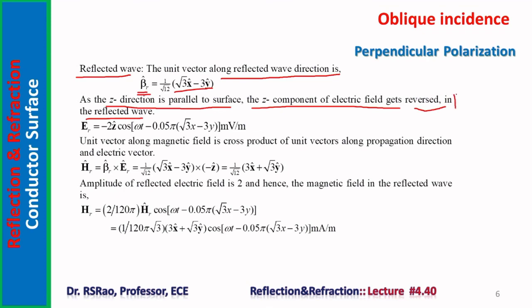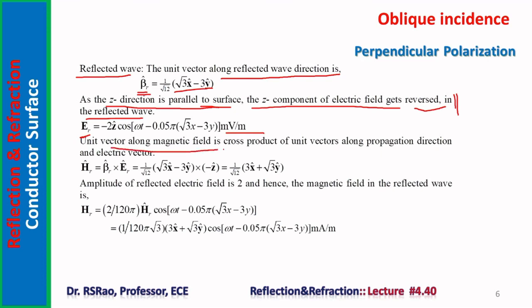What is this? The parallel or tangential component of the electric field gets reversed upon reflection from the surface of a perfect conductor. Implementing this principle, we got ER equal to minus 2Z cap cos omega t minus 0.05 pi square root of 3x minus 3y millivolts per meter.